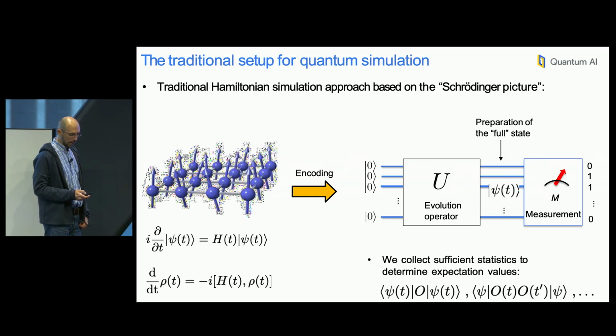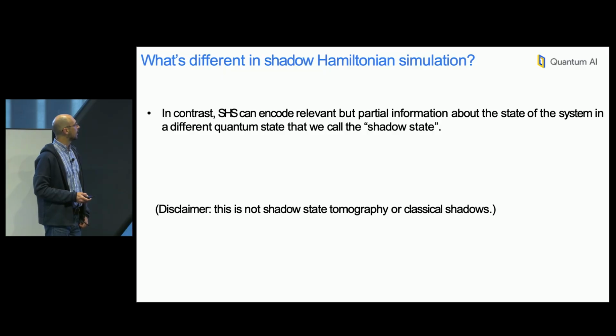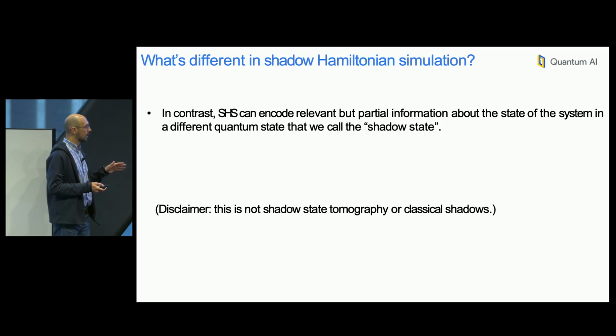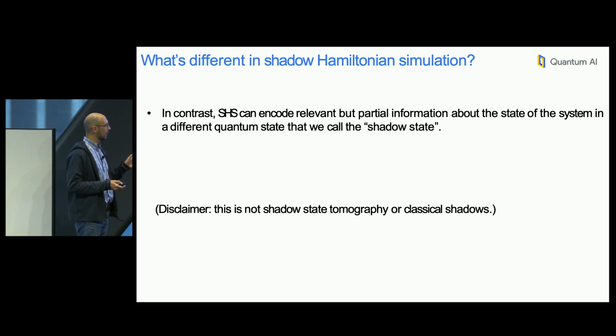This is not what we do in shadow Hamiltonian simulation. Instead of having to deal with the full quantum state of the system, we're only going to track the information that is useful to us at the end. This introduces the notion of what we call a shadow state. It's a mathematical construct that only keeps track of partial information of the quantum system. As a disclaimer, this is not really shadow state tomography or classical shadows, but the intuition of having a shadow is similar in a way.